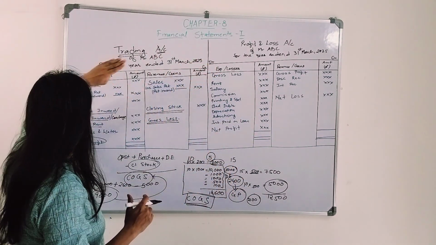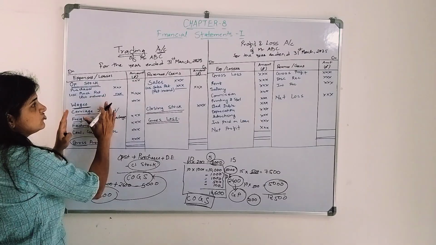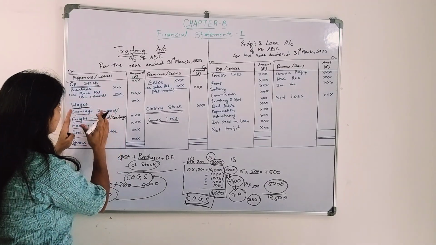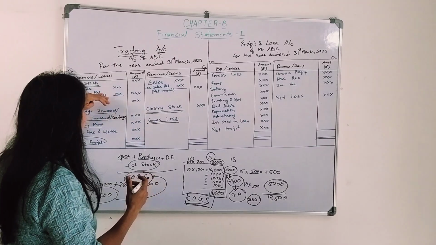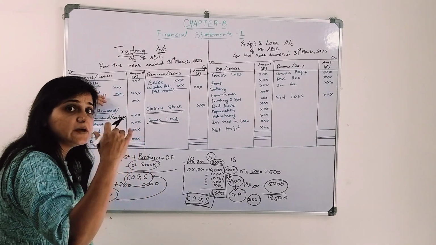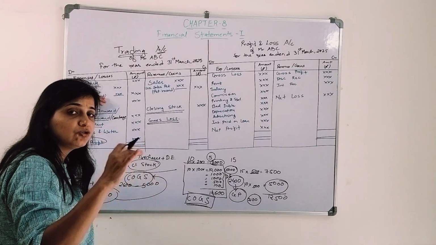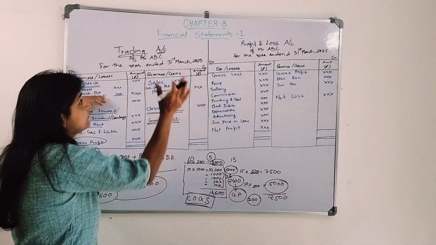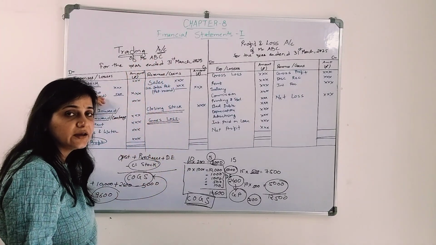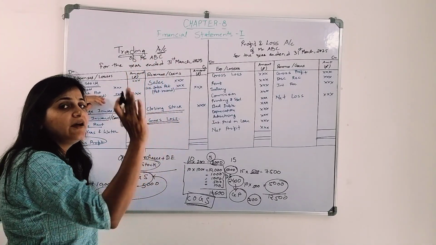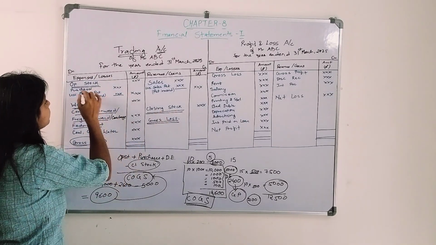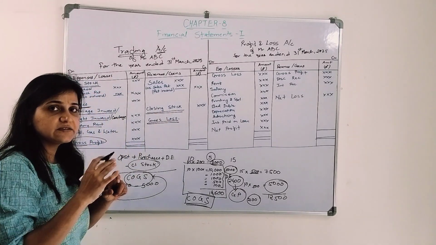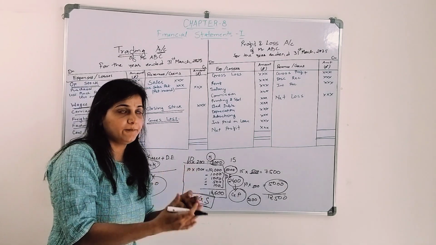Here is the credit, here is the debit. Here I will mention on the debit side, okay, I have purchased the goods, I have a debit balance of purchases. I need to write the purchases. I close the purchase account, I need to transfer it to the trading account. Okay, what entry will I pass? Trading account debit to purchases account, right? Less purchase return, we have a credit balance, right?